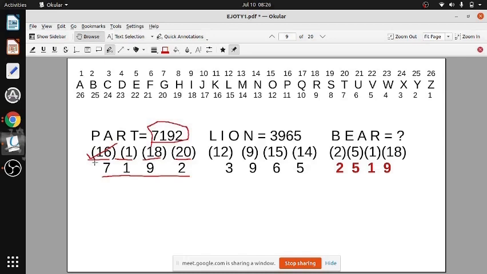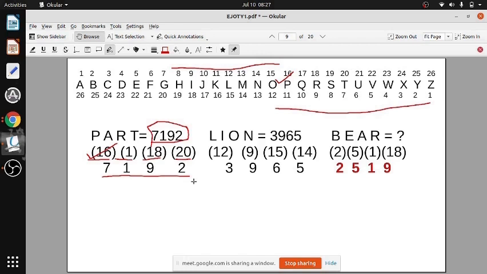P is 11, beta. Backward and forward: the upper one is forward and the lower one is backward. See beta, if you take backward then P is 11, we are taking the forward so P is 16.